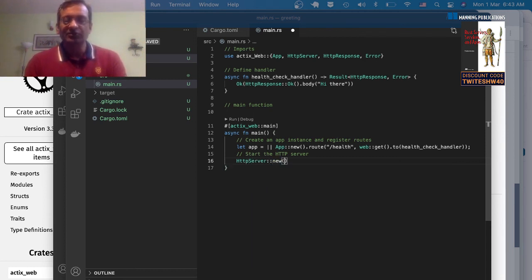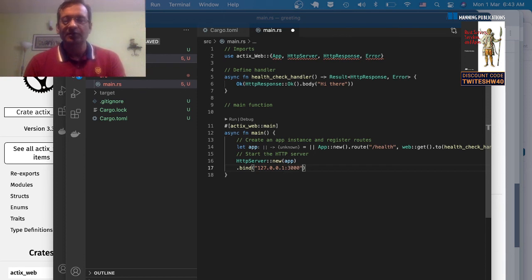Okay, we create a new instance of server, and we pass the application instance with it. Okay. Then what do you do when you start a server? The first thing is you have to bind it to a port, because the server is a long-running program. It will listen on a port. So you use the bind method, and then let's say you specify a simple